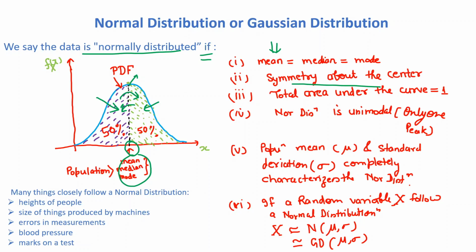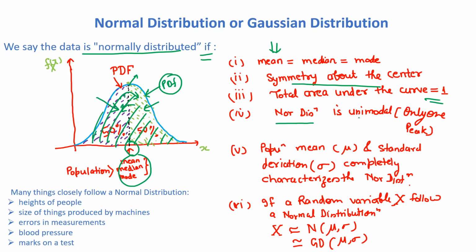We have already discussed the probability distribution function in our past video, so you can refer to that video if you want to understand what the probability distribution function is. This particular portion is called the probability distribution function. The complete area, this whole area, will be equal to 1.